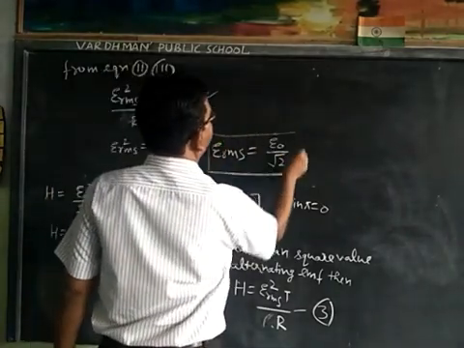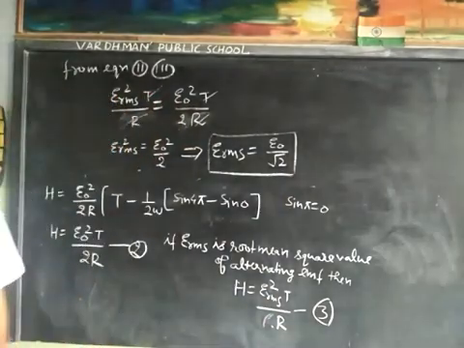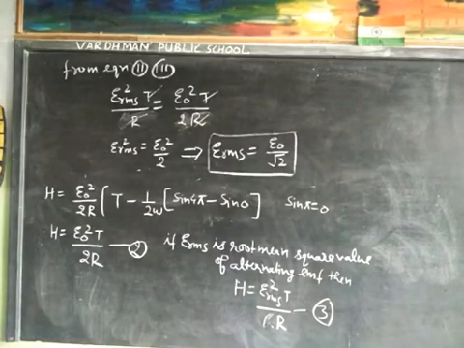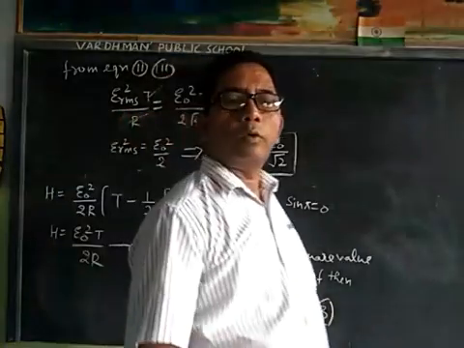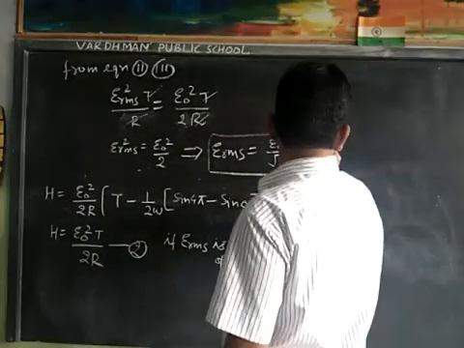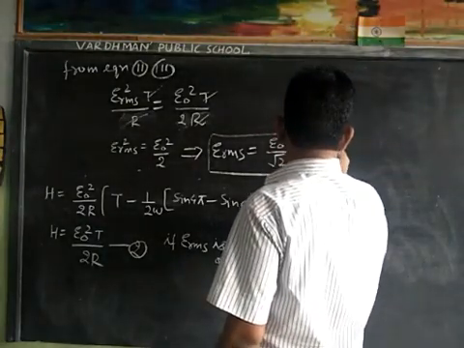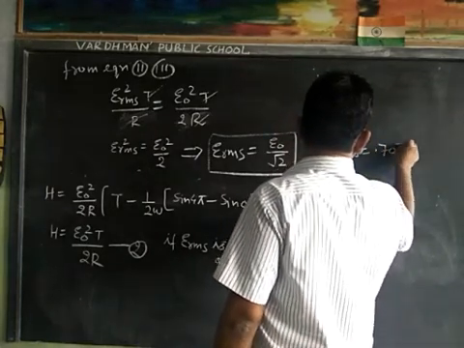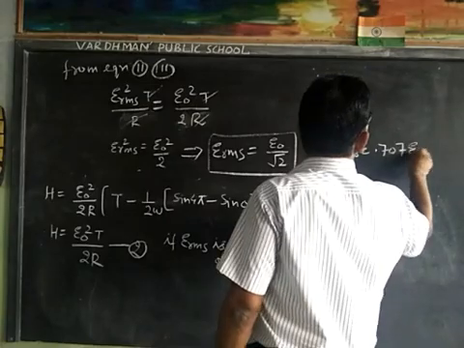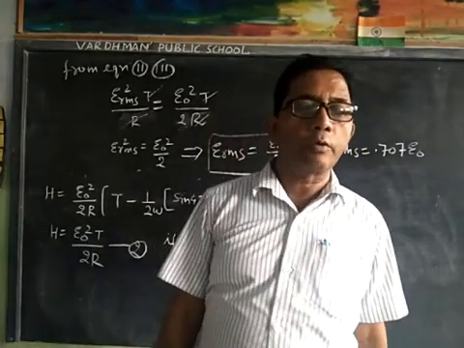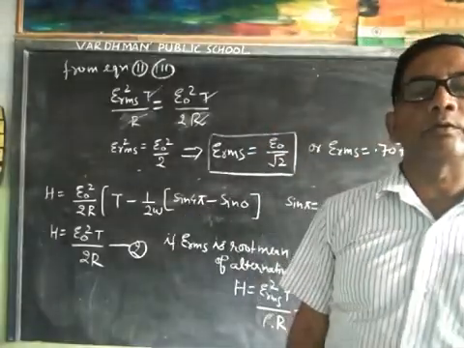This is the final result. ERMS is equal to E0 upon root 2, which can also be written as ERMS is equal to 0.707 E0.